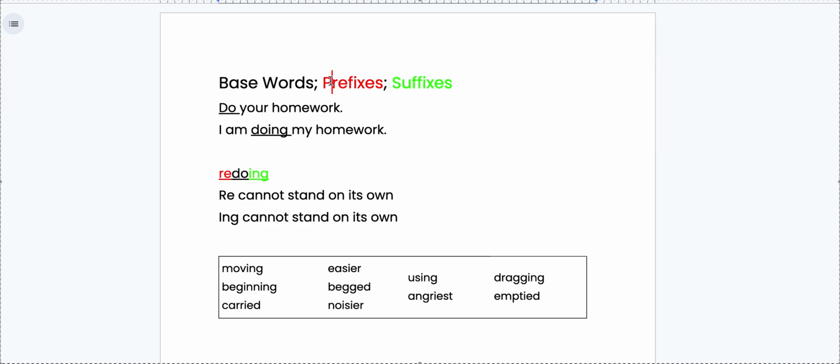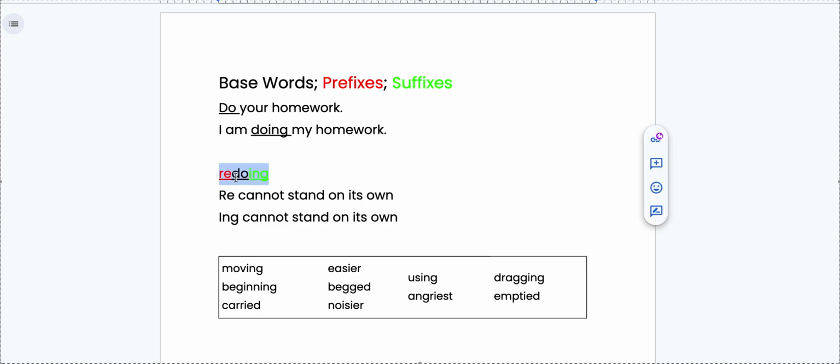When we're talking about prefixes, prefixes are not words, but they do come before a base word and they create a new version of that word. So if I add re and then add our base word of do, our word is redo. I have a base word and a prefix. The next thing we're going to talk about is suffixes. Suffixes go on the end of a word.